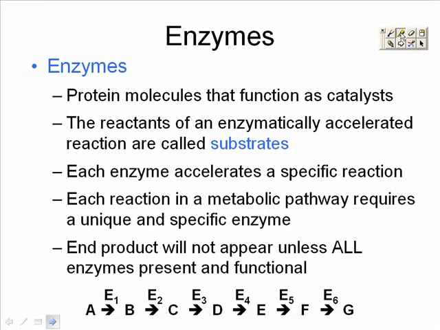Notice, not only must they be present, they must be functional. If you'll think back to a prior chapter where we were talking about denatured enzymes, enzymes are proteins. And if proteins lose their basic shape, whether that's primary or secondary or tertiary, they lose their function. So for an enzyme to be present is not enough. It must be present and it must have the proper shape, therefore have the proper function. So an enzyme must be present and an enzyme must be functional in order to work and speed up a chemical reaction.